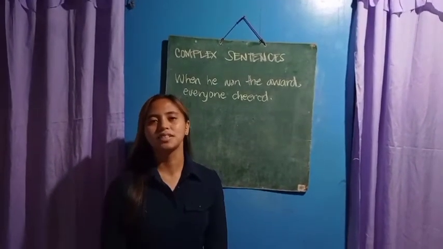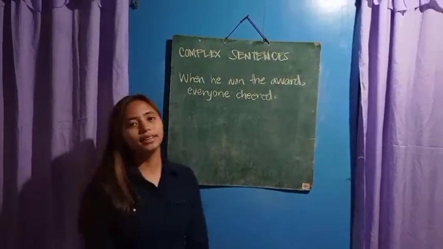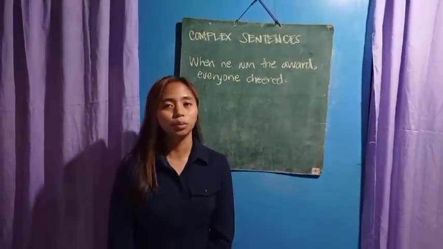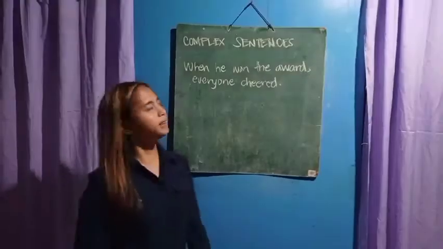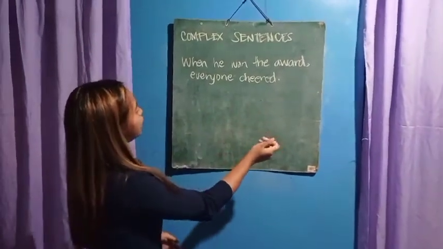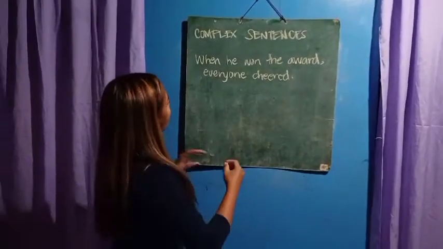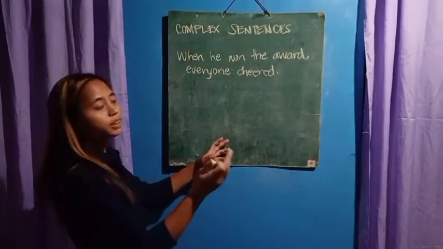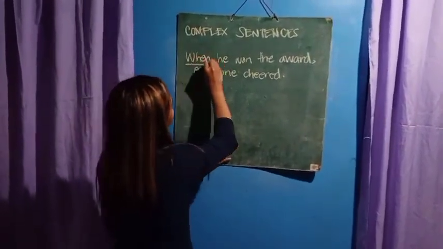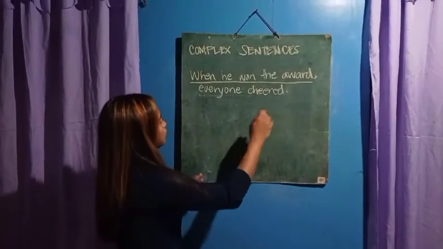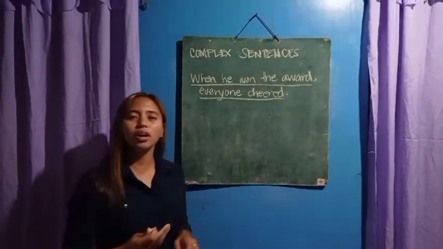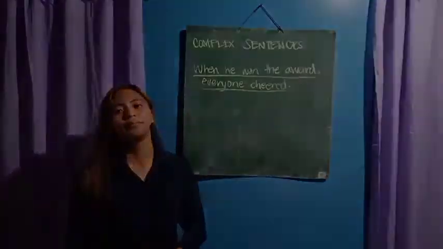Diagramming a complex sentence. A complex sentence is a sentence that contains an independent clause and at least one subordinate clause. So in this sentence, when he won the award, everyone cheered, we will notice that there is a dependent clause. The dependent clause here is when he won the award. And then this clause belongs to the independent clause. So now, how are we going to diagram this sentence?